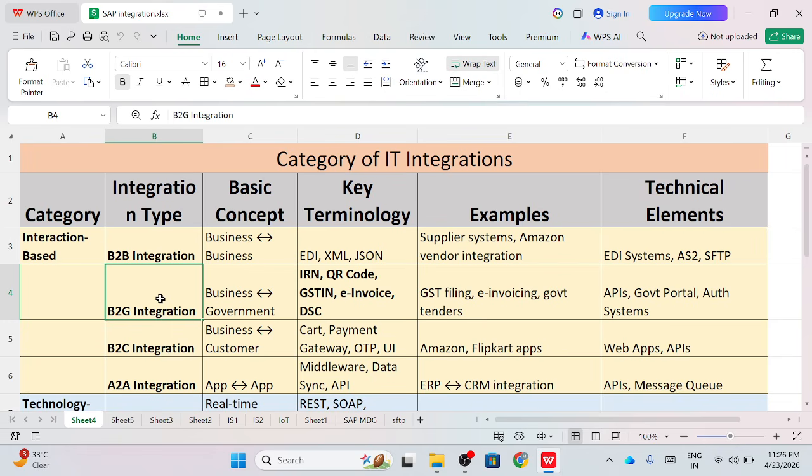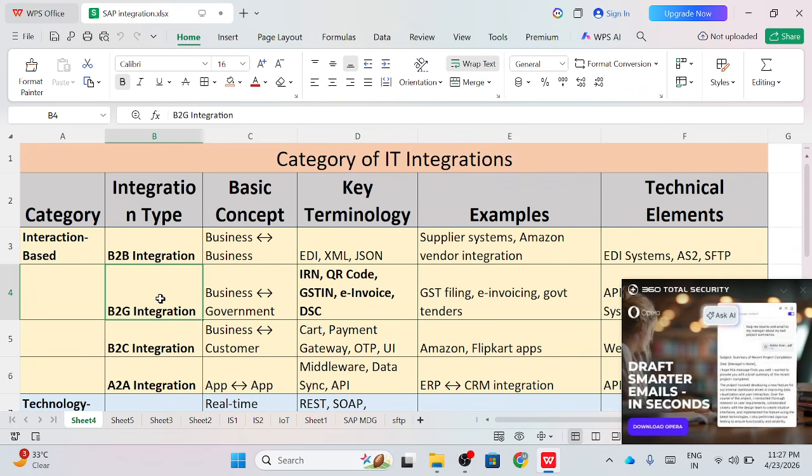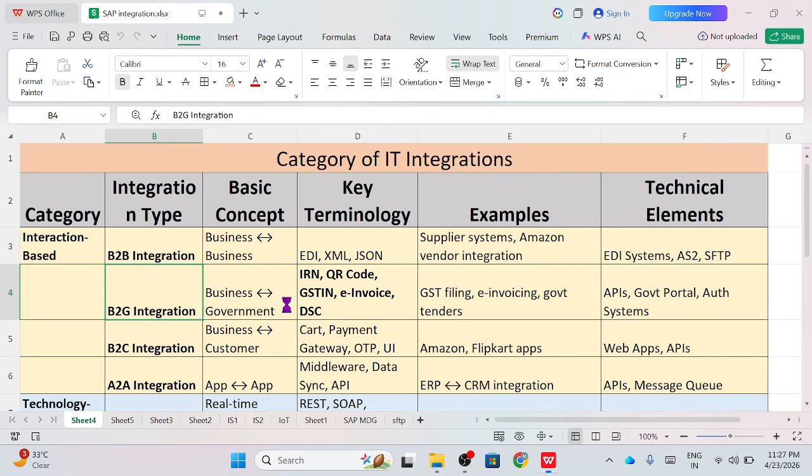As you know, e-invoicing or income tax or this kind of thing comes under this. In this integration we have to follow the rules of the government, meaning whatever encryption they say to implement, or whatever keys they say to implement, we have to put that on our systems. And we have to put the data in particular formats, and in those formats we have to upload the data in the government sites. So that is business to government integration.